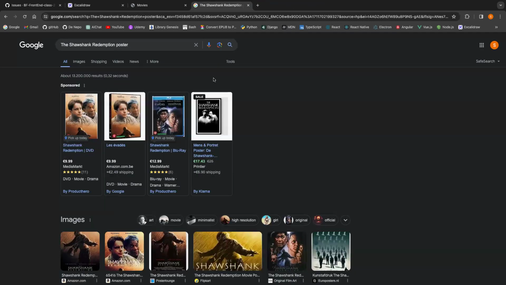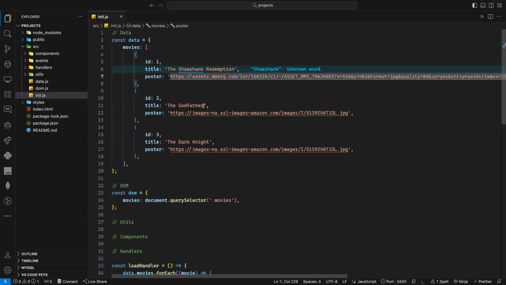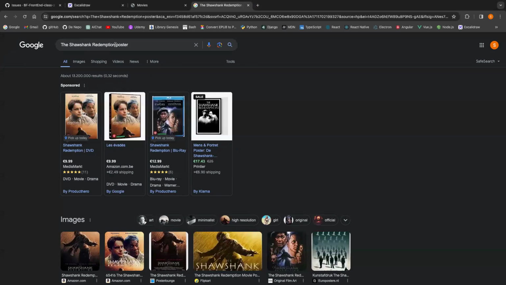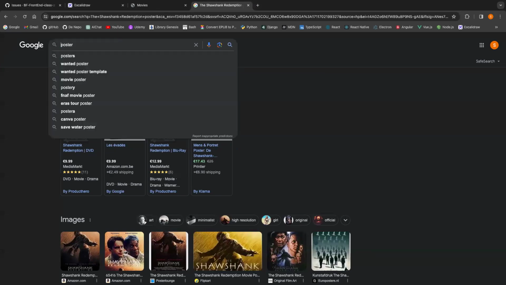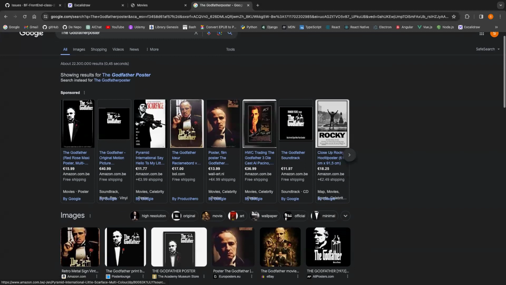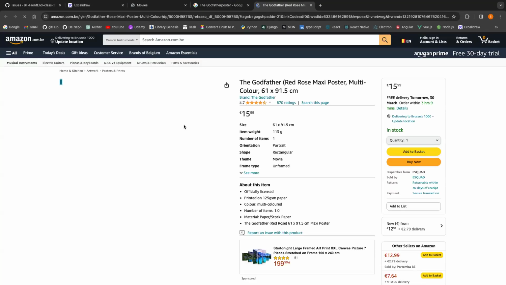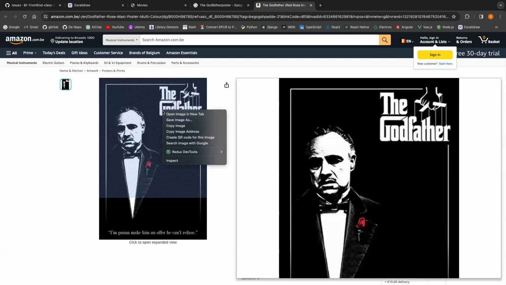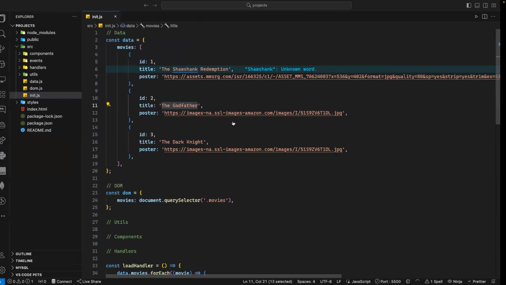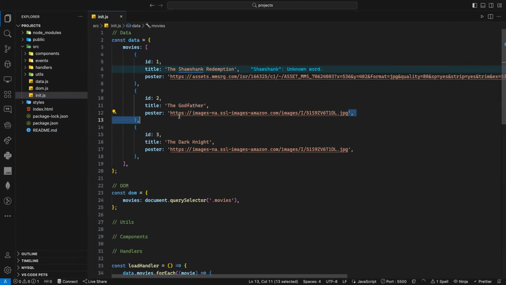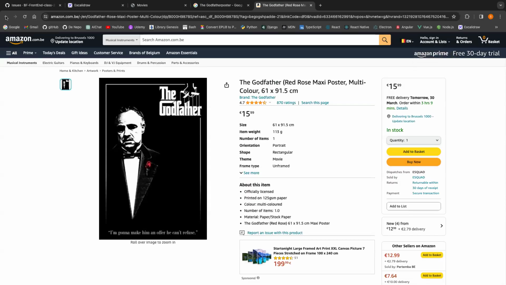What was the second movie? The Godfather. So I'm going to copy it and just make sure that it exists. Voila. So the Godfather, I will put this one. That's the Godfather. Okay. So you right click on it, copy image address. Voila. And voila. Remember, now you need an internet connection for this image to load. But if you download the image, you don't need an internet connection.